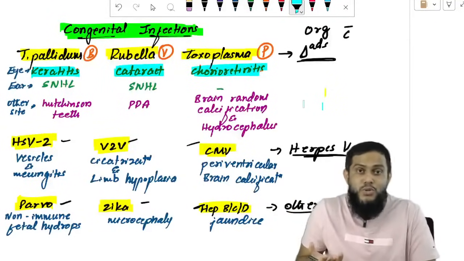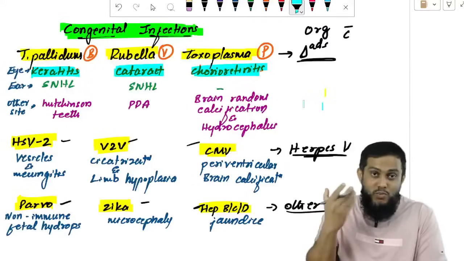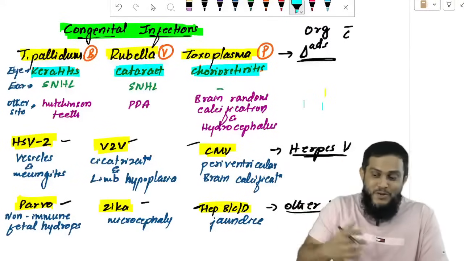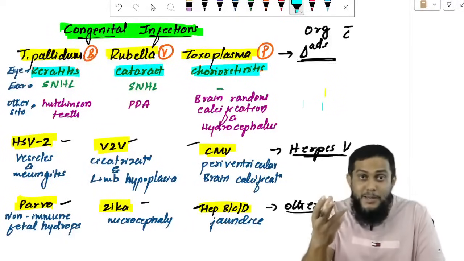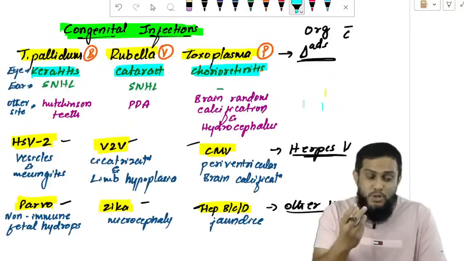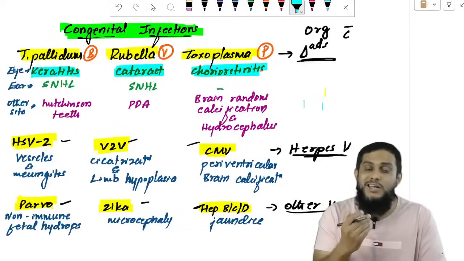And that is how we read also. No, bacteria is our favorite. Next is viruses. Last is parasites. The way we read, in the same way you have to keep it. In the eye, in front you keep Treponema pallidum. It affects the cornea, causes keratitis.